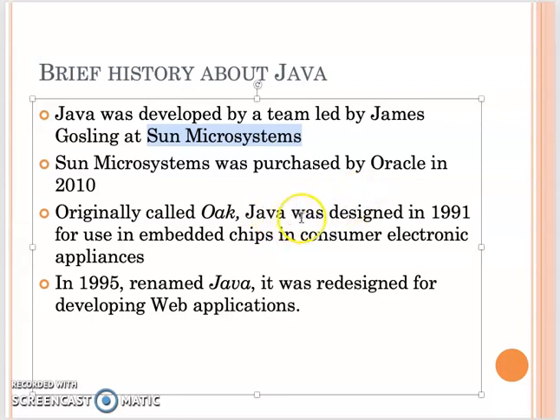Java actually started in 1991. Then in 1995, we renamed it Java. It became very popular for implementing graphic interfaces, and we use Java a lot to develop web applications.